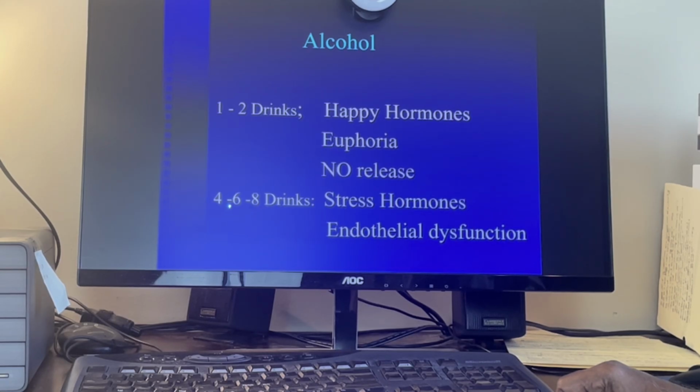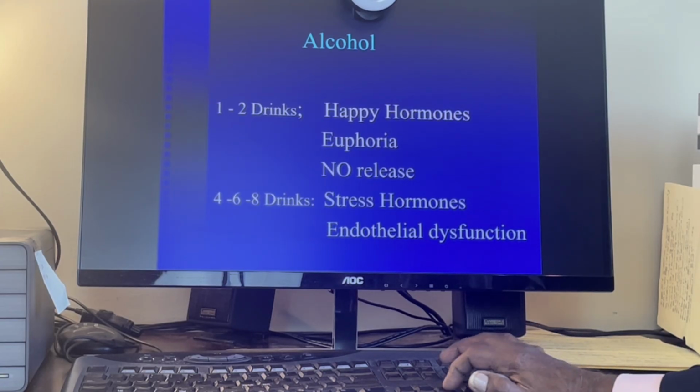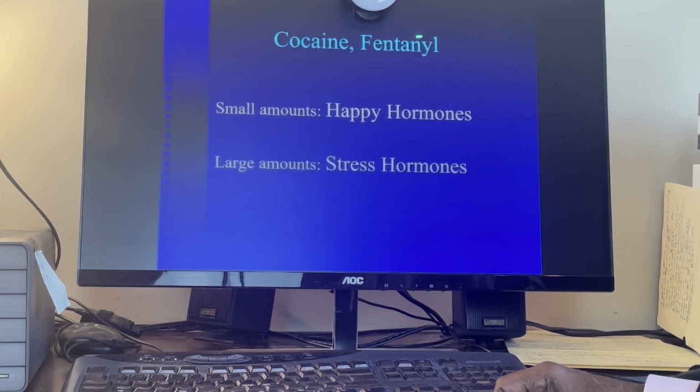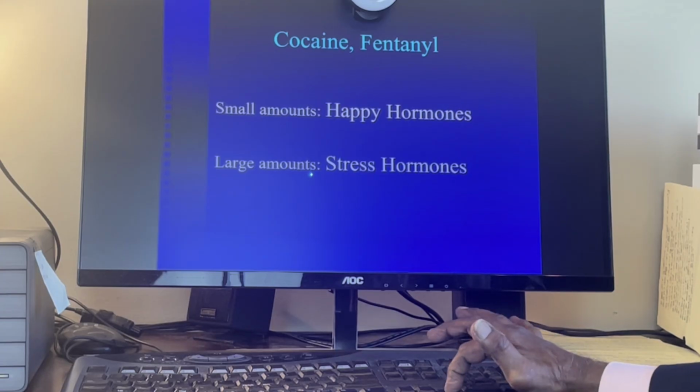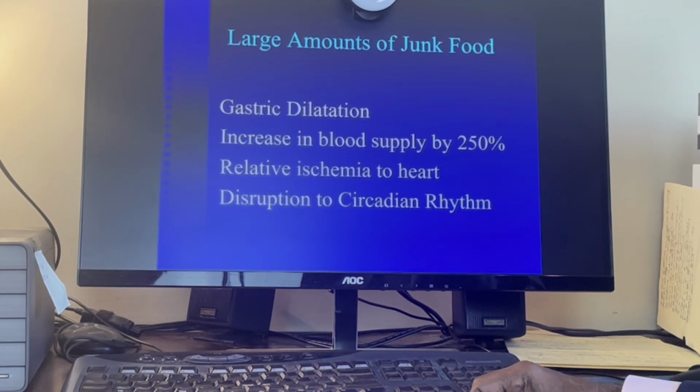But when the drinks are 4, 6, 8, etc., they develop a shit face, the stress hormones are released, and endothelial dysfunction happens. Now, cocaine and fentanyl, in very small doses, produce release of the happy hormone. In large amounts, they produce stress hormone, produce thrombosis in the coronary arteries, producing heart attack and death.